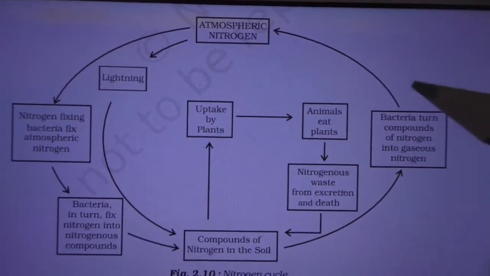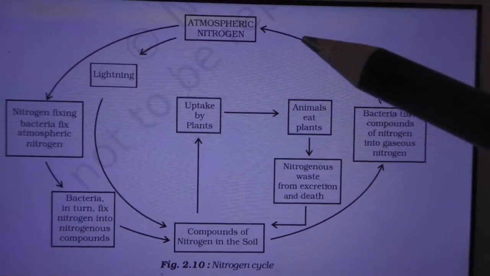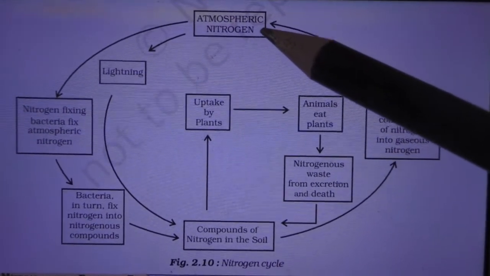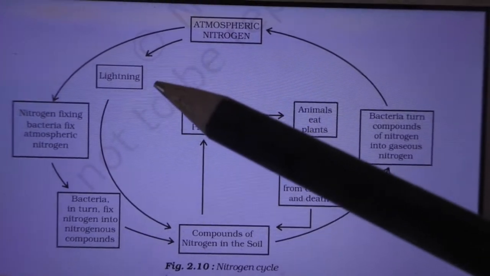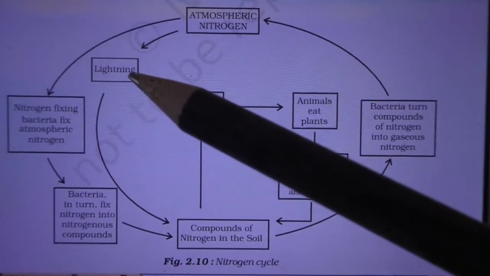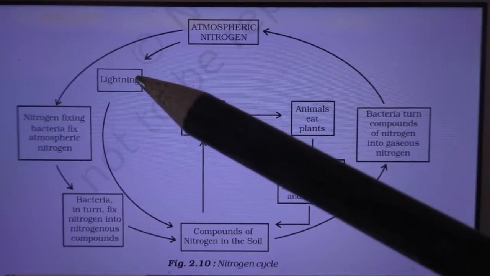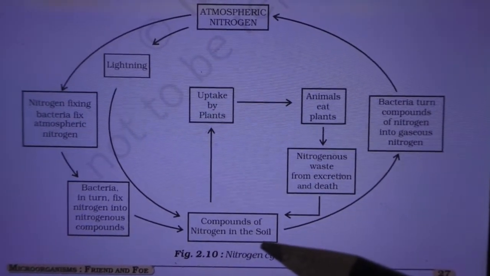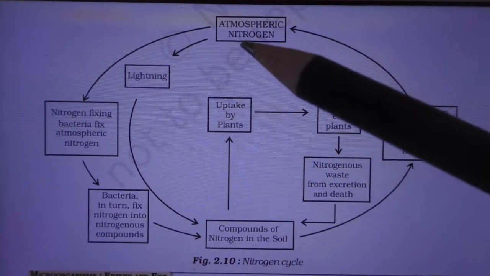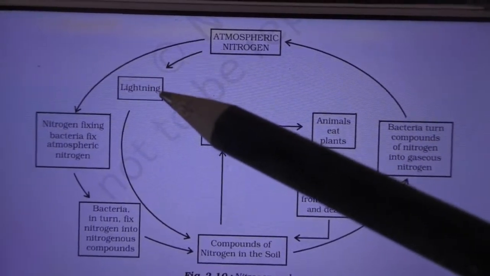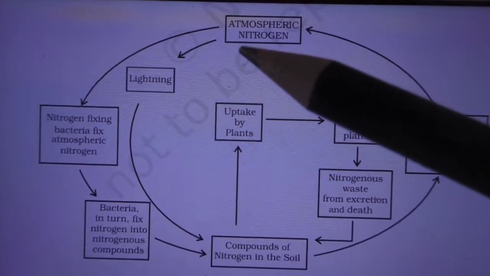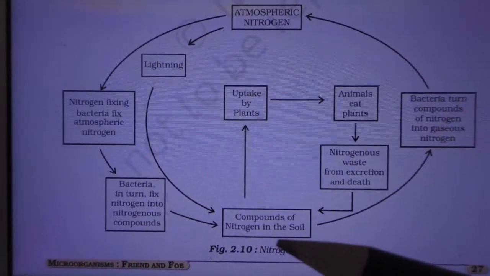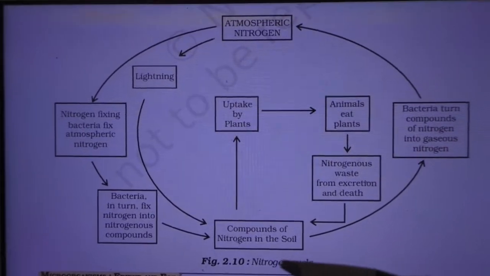Look here children, it's there on your 27th page. See, atmospheric nitrogen, the nitrogen that is in the air. So lightning, each and every time the lightning comes out, it feeds the nitrogen in the soil. Before rain, lightning comes, and that lightning has the capacity to fix the nitrogen in the soil.